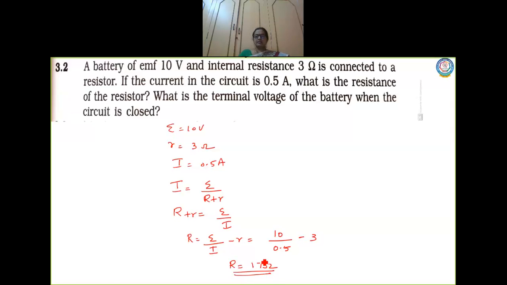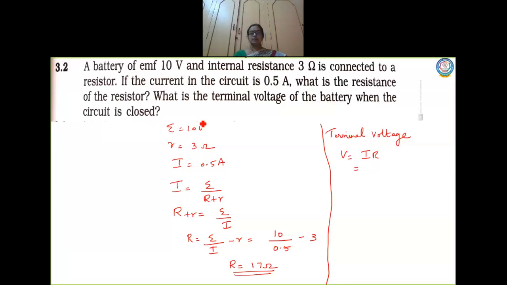Okay, so resistance I have found out. Now I have to find out what the terminal voltage is. So terminal voltage is V is equal to I into R. So what is the value of current?